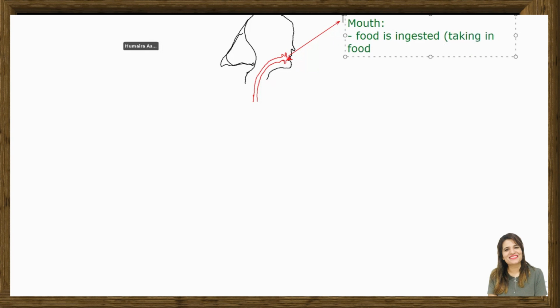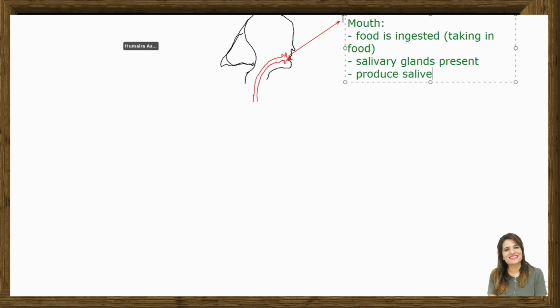Then, there are basically salivary glands present in the mouth. What do they do? They produce saliva.